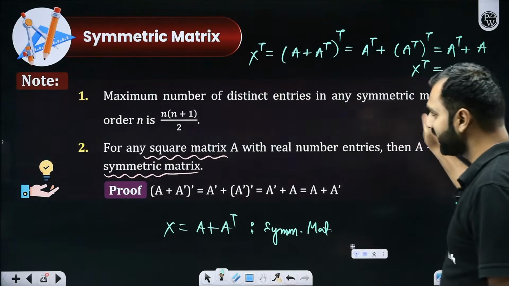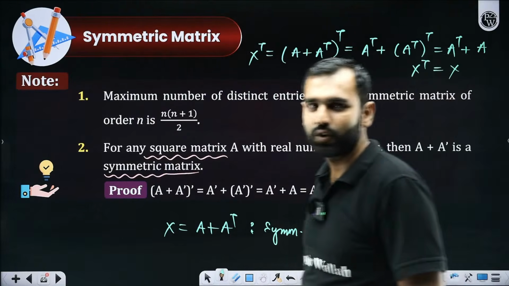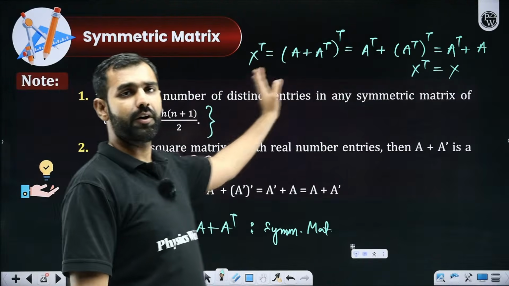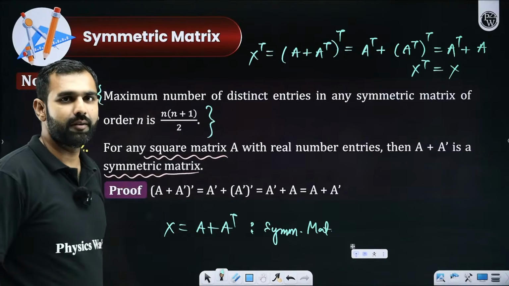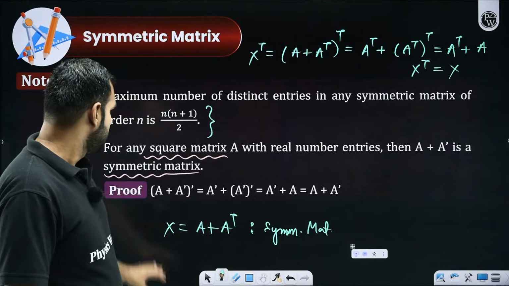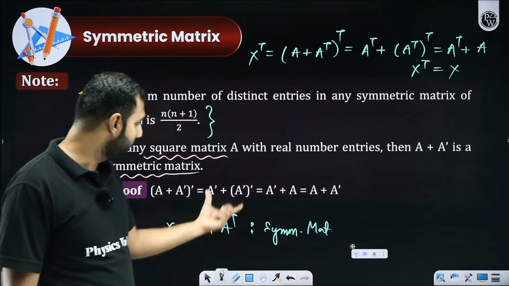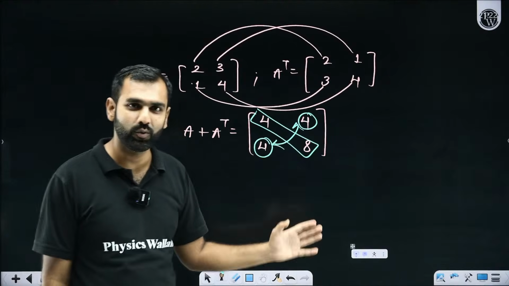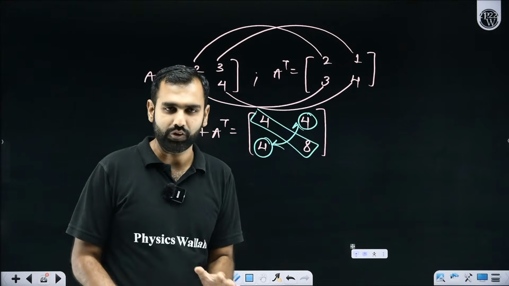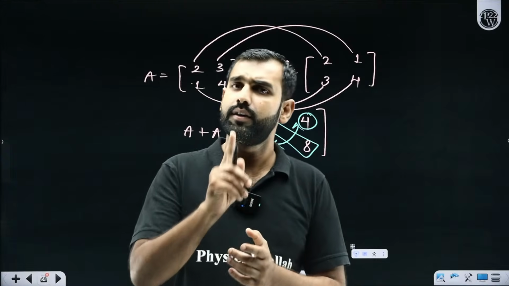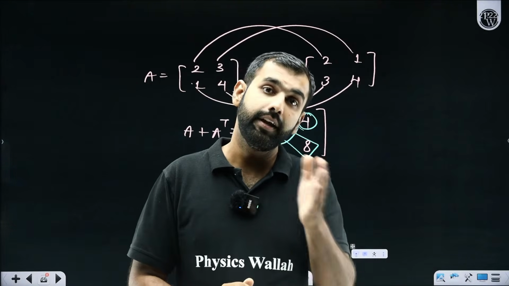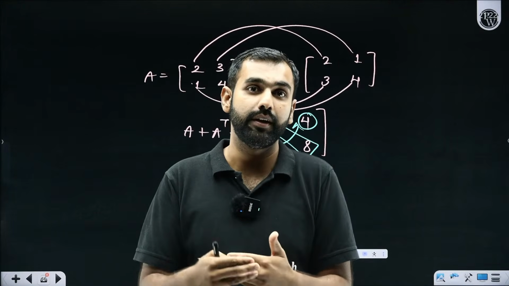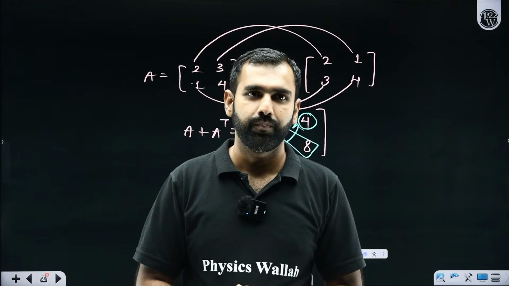Now, I hope so far there's no confusion on whatever is told. Now, there is one more property. Maximum number of distinct entries in any symmetric matrix of order n is n(n+1)/2. This one, I think I have already told you with the algebraic method and with a numerical example as well. Are you still confused? If you are still confused, just remember it as a fact that if there is a matrix given to you and you are adding its transpose to it, then forget everything, remember this fact, it will always be a symmetric matrix. Got my point?